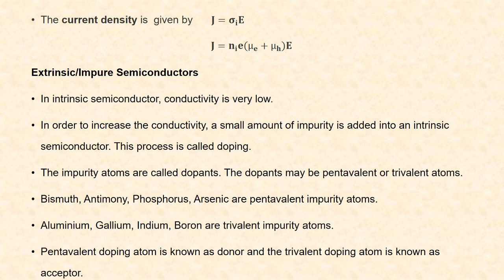These atoms have 3 electrons in their outermost shell. Pentavalent doping atom is known as donor because these impurity atoms donate 1 electron to the semiconductor. And the trivalent doping atom is known as acceptor because these atoms accept 1 electron from the semiconductor.